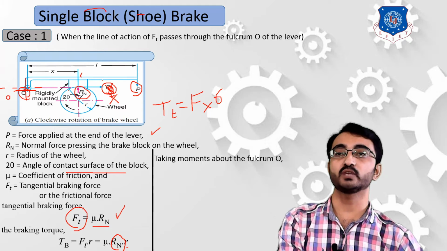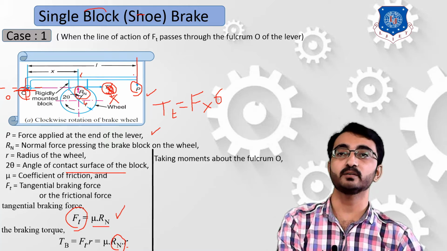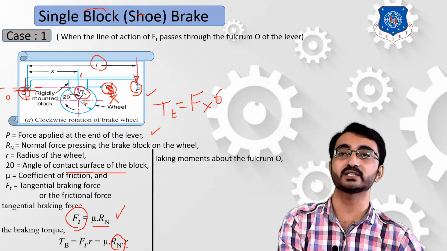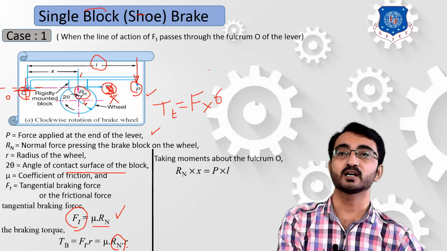Now we take moments due to the P force and the Rn force. About point O, the P force produces a moment of P into the perpendicular distance L, so the term is P into L, in a clockwise direction.